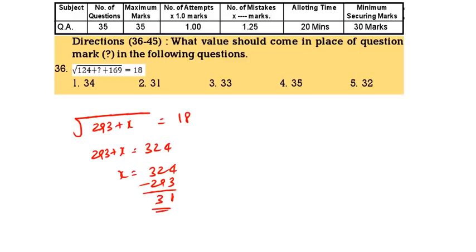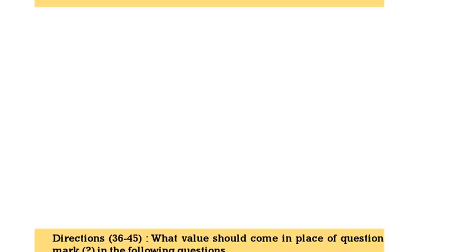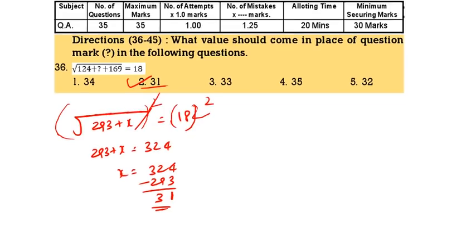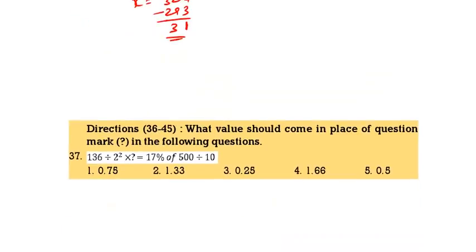If you want to cancel the root, we should square. Then square and root will get cancelled. 18 squared is 324, so 31. 31 is the correct answer. Next question.